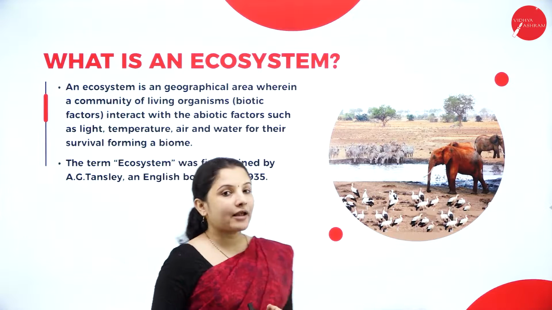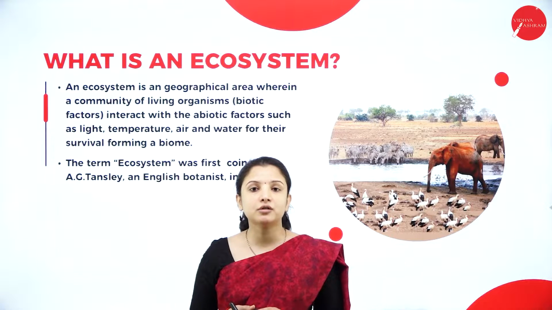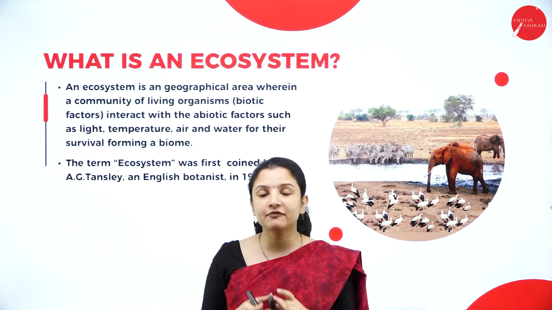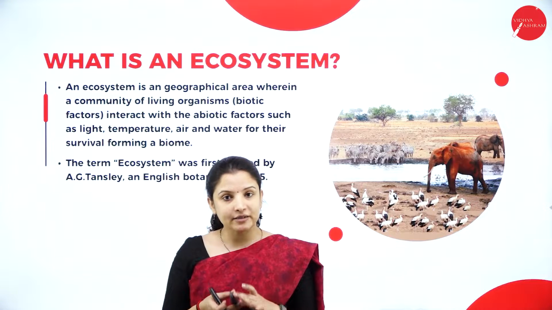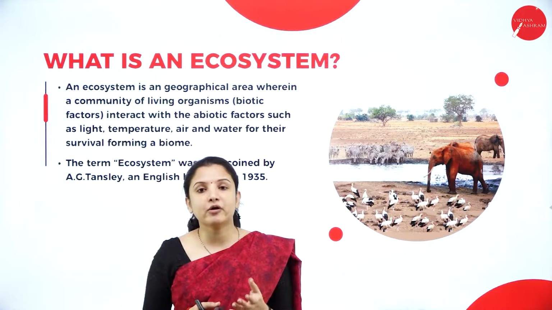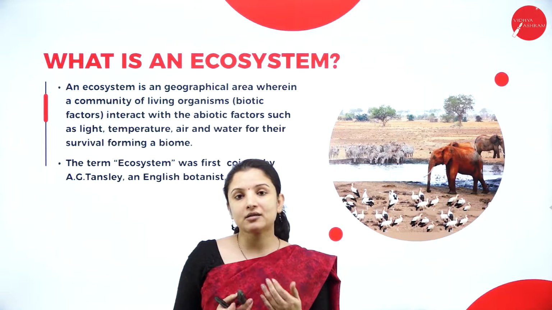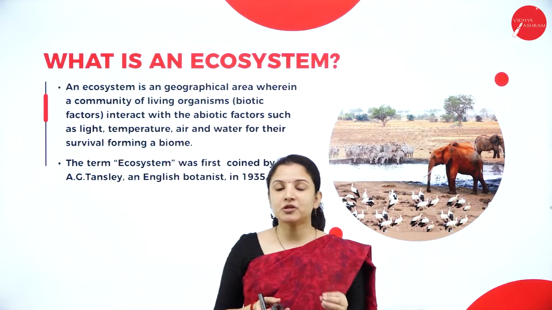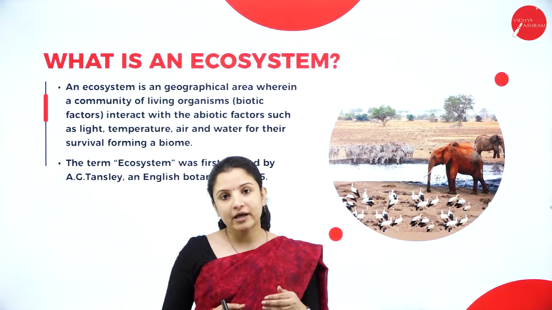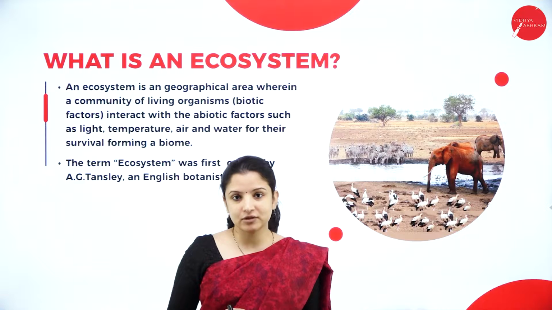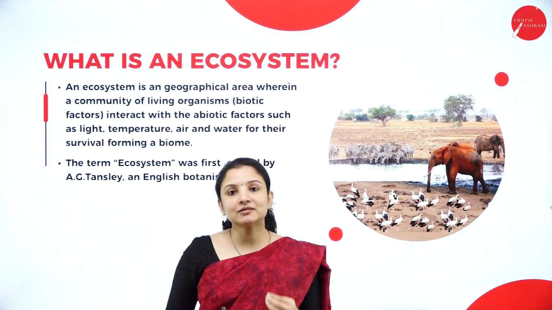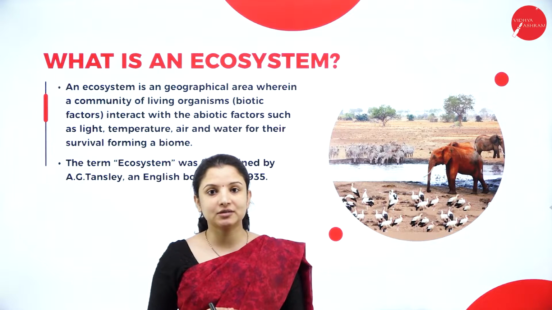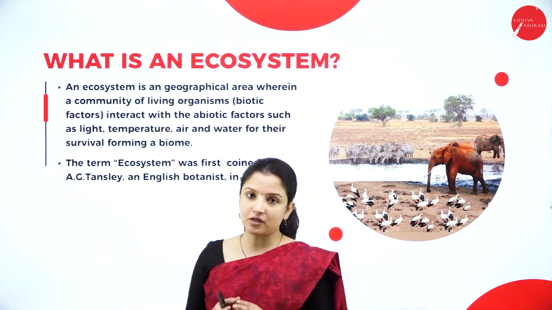So we all know that ecosystem is very important in order to maintain a balance in the environment. And in an ecosystem, we find different types of organisms as well as the biotic and the abiotic factors included, wherein they interact with one another and live in harmony for a good survival. So this chapter mainly deals with how the organisms depend on one another for the survival. In today's session, let us discuss about what is an ecosystem and let us learn the components of an ecosystem, wherein we'll study the structure and function of the ecosystem.